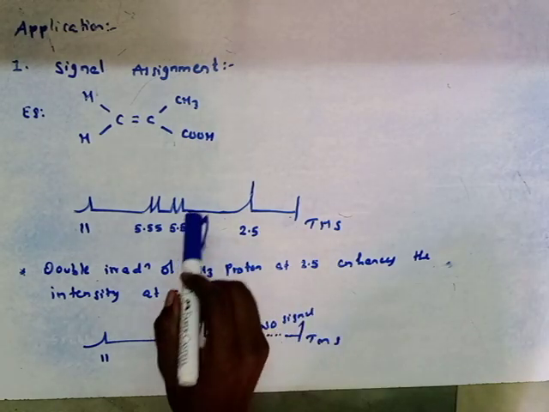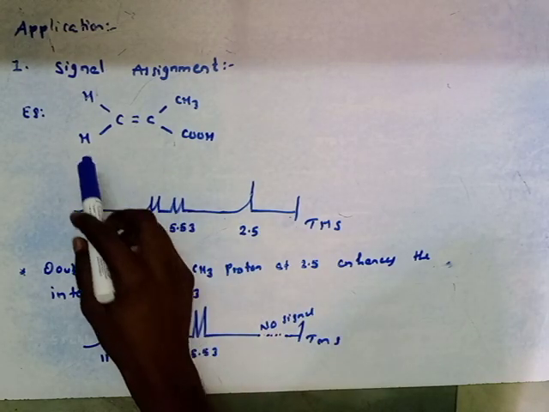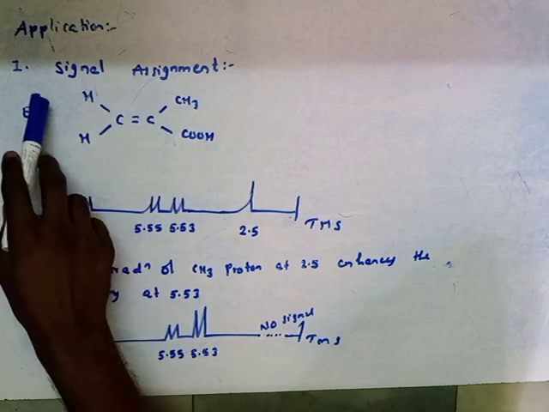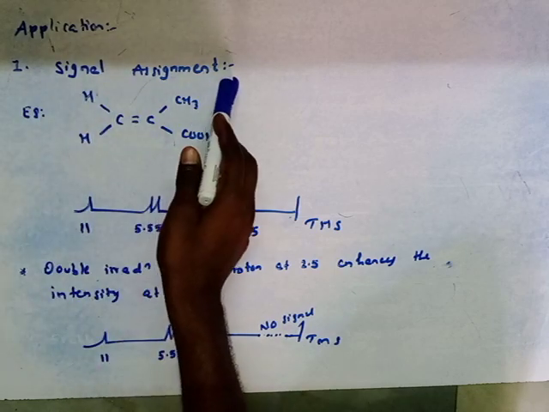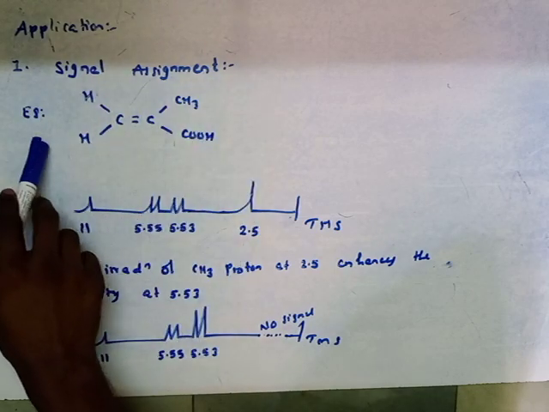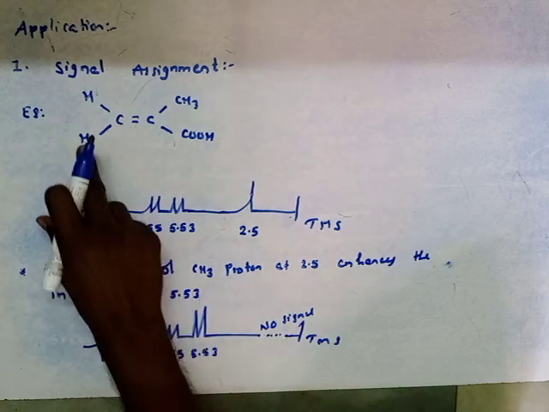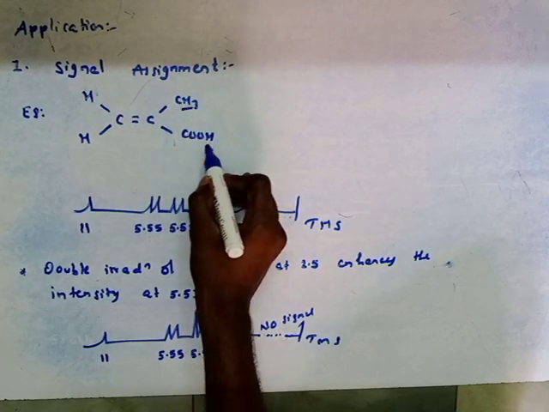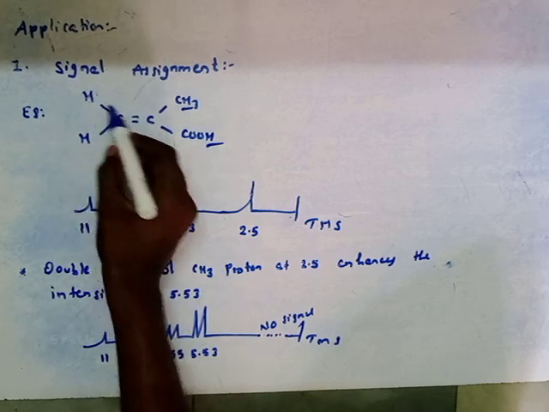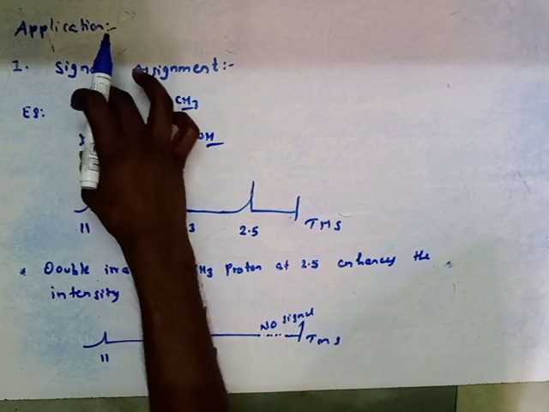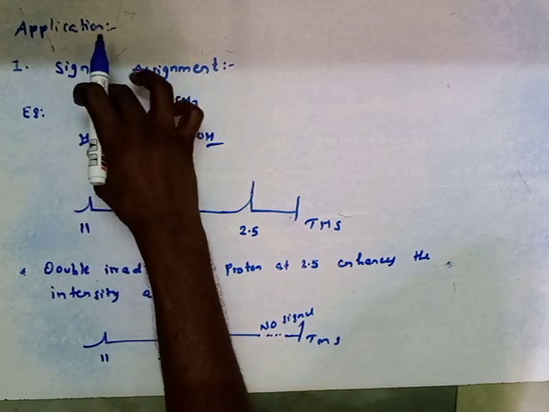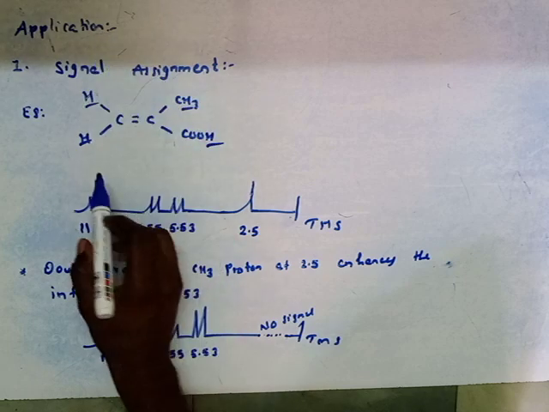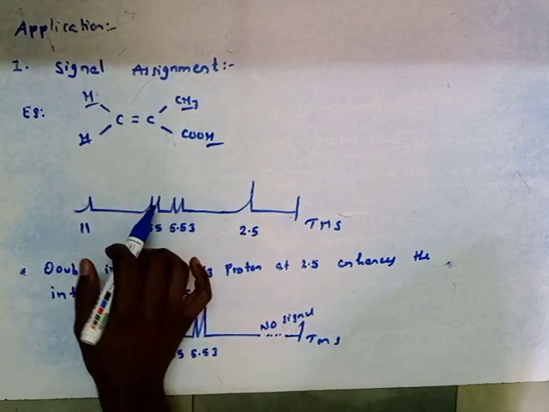Now the applications of the nuclear Overhauser effect, that is applications of NOE. The first one is signal assignment. Let's take one example for this. Here four types of protons are there. This is one type, and here the acidic proton, and due to this double bond these will be two different types of protons. So we get four signals.